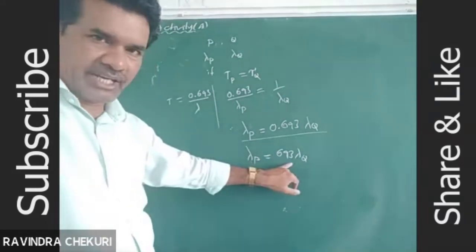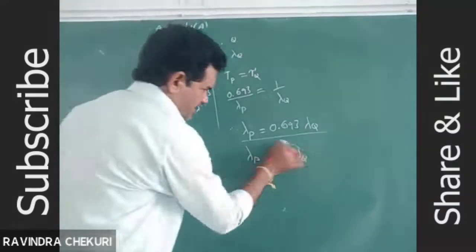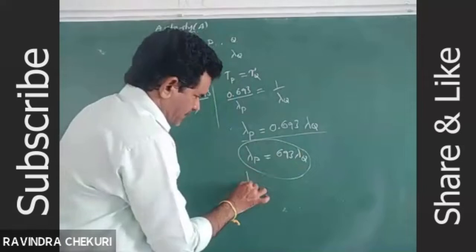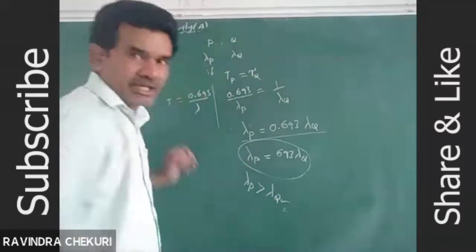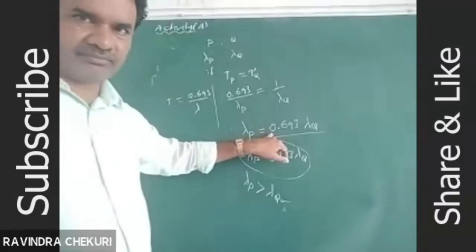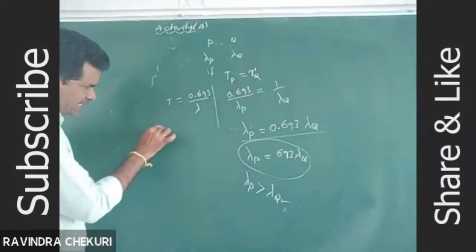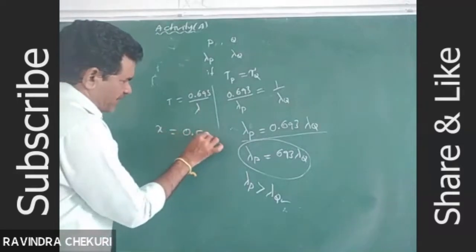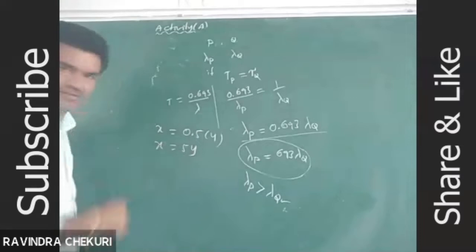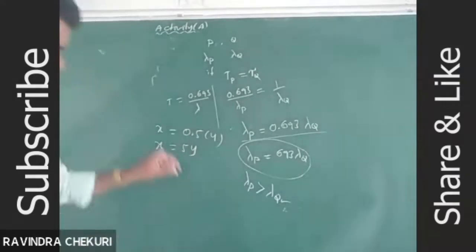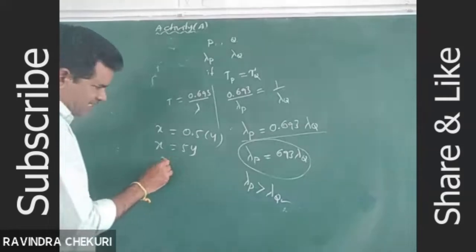In the second equation, lambda P is greater than lambda Q. Noted. But what about this one? So x is equal to 0.5y. X is equal to 5y. Here, x is greater than y.